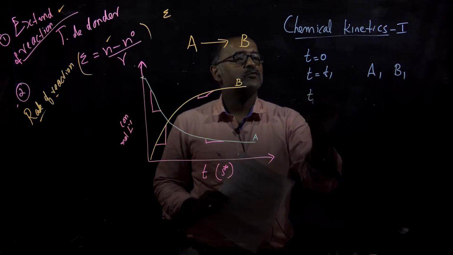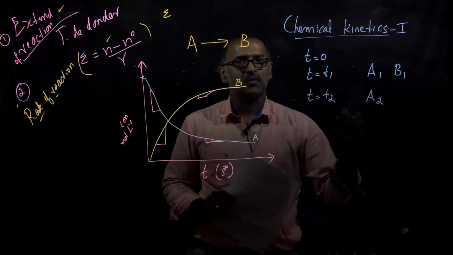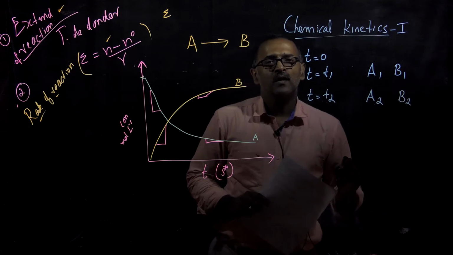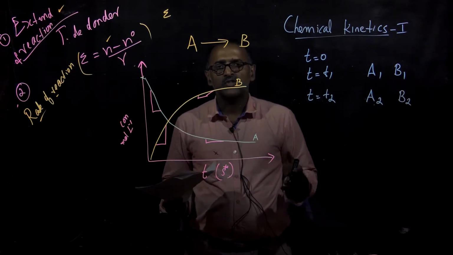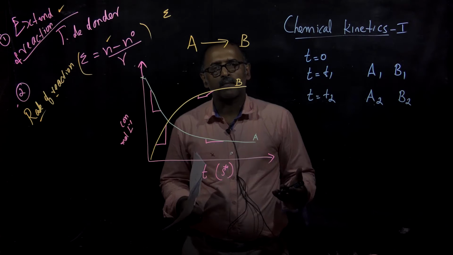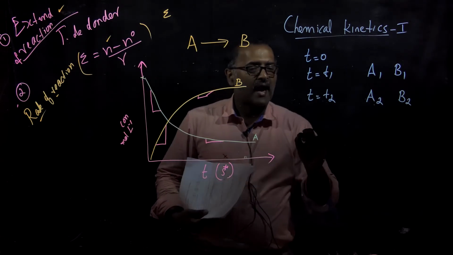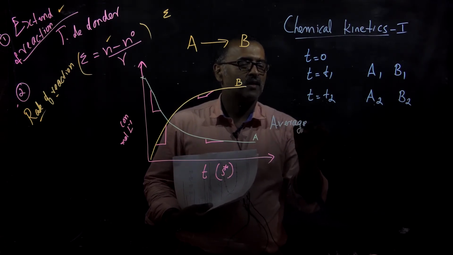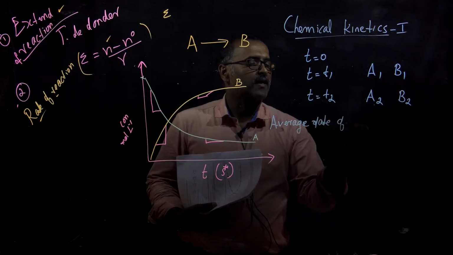At t equal to t2, the concentration of A is A2 and the concentration of B is B2. Now, as we know, the rate of reaction is defined as the change in concentration divided by time. Presently, we are going to see an expression for the average rate of reaction.